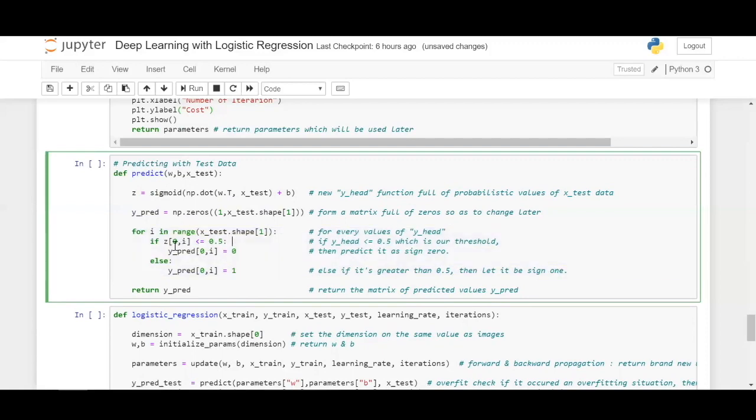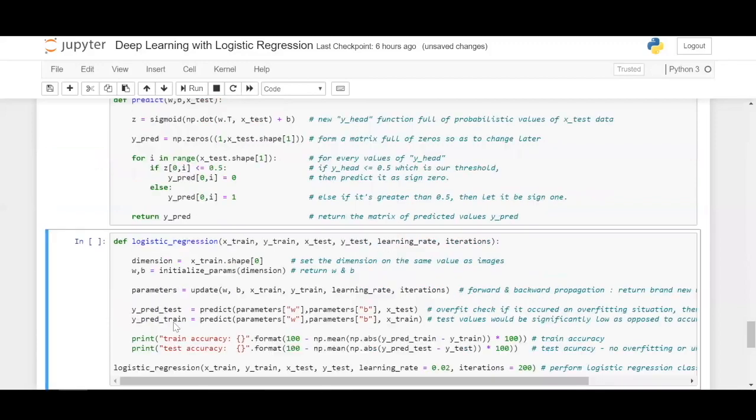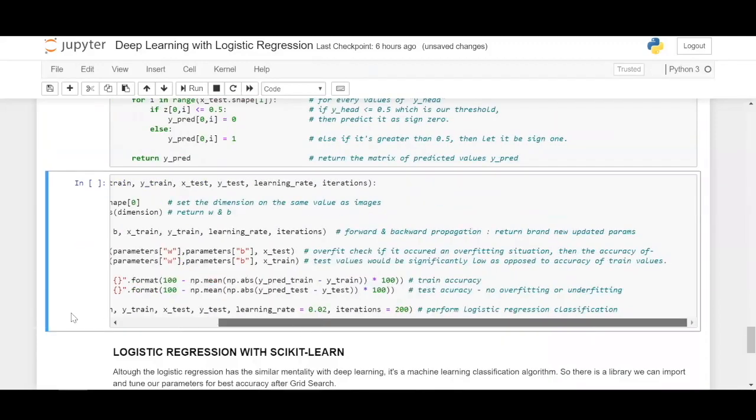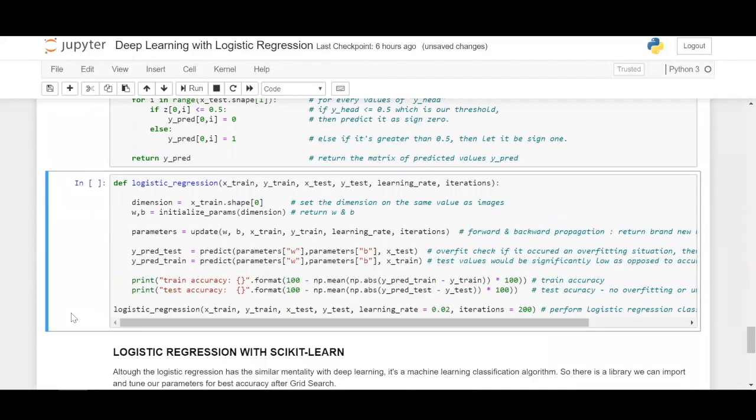So if the probability that the image is, let's say, 0 is less than 0.5, then it is 0, or else it is 1. Assigning the class is based on the probability: the higher probability gets the higher class, the lower probability gets the lower class. That's it, and we return our predictions. So predictions is done, and then this function is actually very easy. It just takes the parameters and prints them.